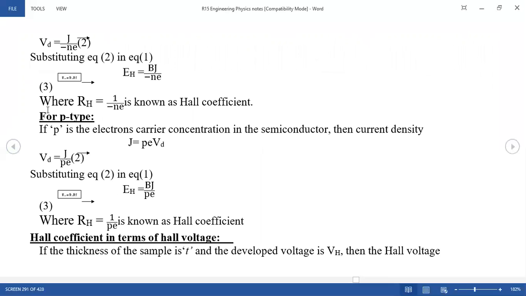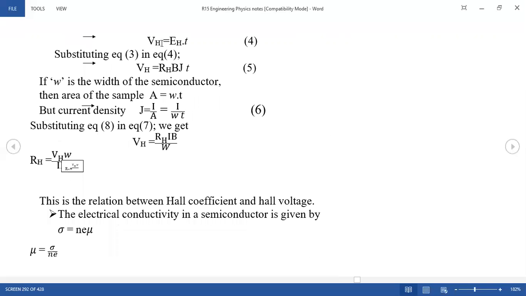Similarly, what is the relation for RH? RH is equal to 1 by N e. This is the Hall coefficient you can say. Now we have already discussed N type. Now the same phenomenon applies for P type, that is, for holes. VD is equal to J by P e. Substituting equation 2 in 1, we can get this. In the case of P type material, RH is equal to 1 by P e. This is the Hall coefficient in the case of electrons, and this is the Hall coefficient in the case of holes. Okay, Hall coefficient you can define.